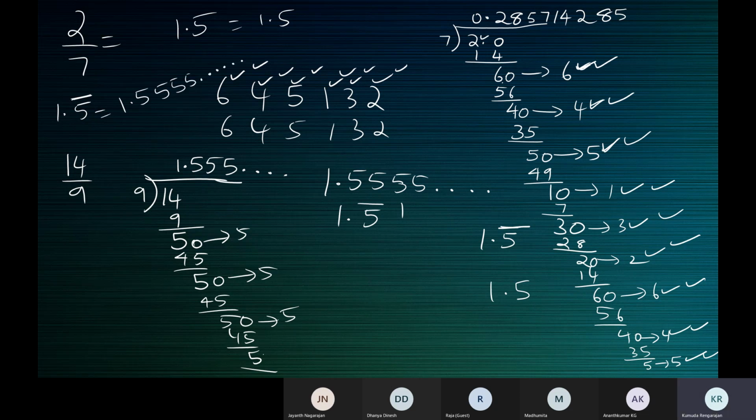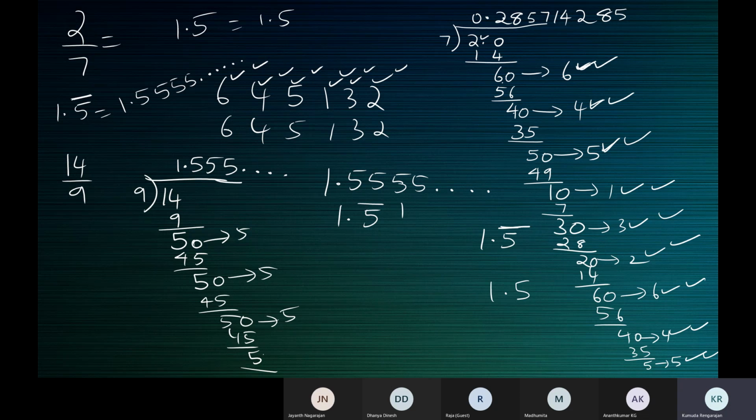Are you seeing what I'm writing on the screen? Yes. So here we say that the quotient is a non-terminating but repeating decimal because that digit 5 keeps repeating.